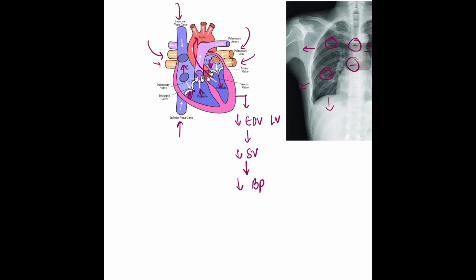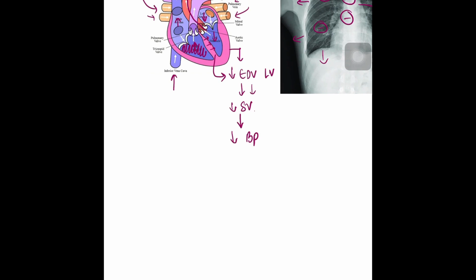Because of the increase in blood volume in the right ventricle, the septum between the ventricles is pushed slightly towards the left, and this also causes a decrease in end diastolic volume of the left ventricle, which manifests as a decrease in stroke volume, and finally a decrease in blood pressure. But this decrease in blood pressure in a normal person is never more than 10 millimeters of mercury. It is always less than 10 millimeters of mercury.